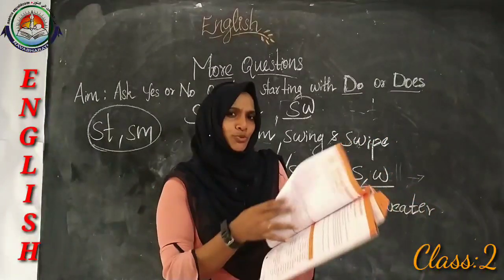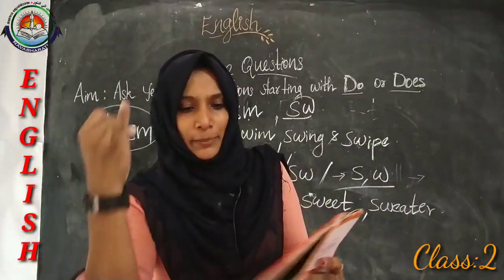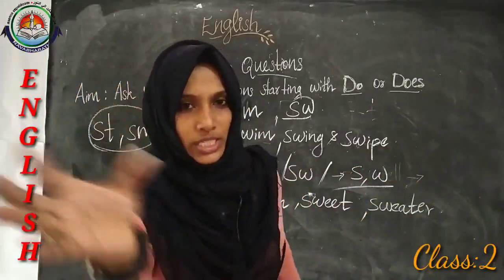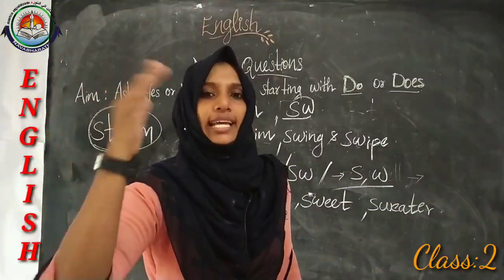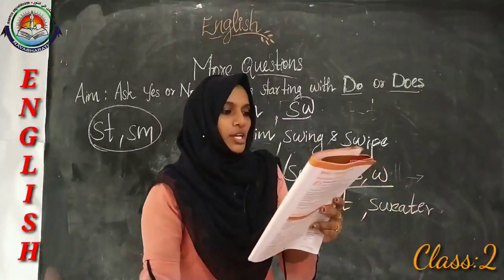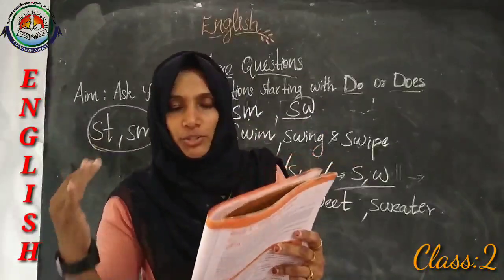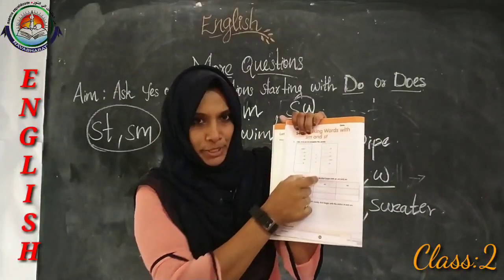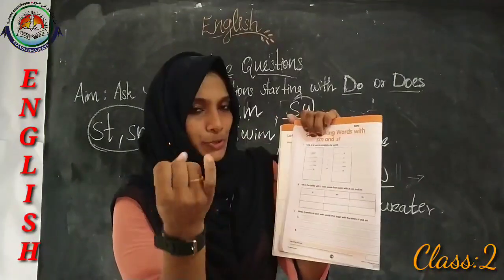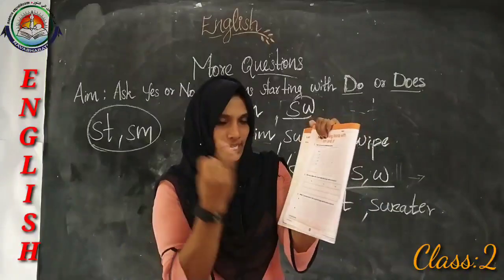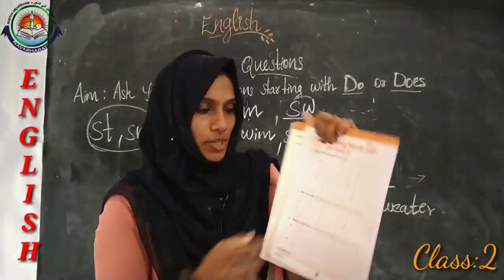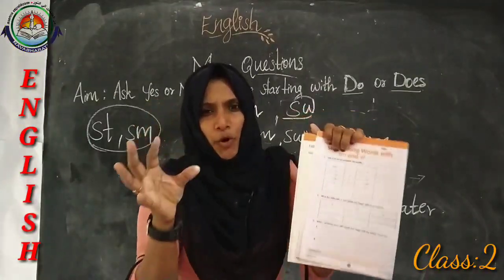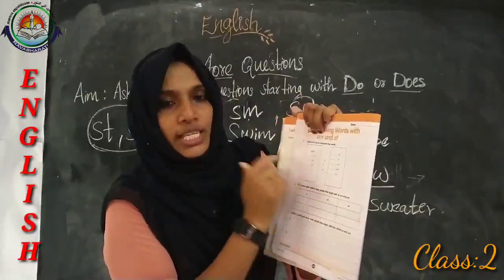Okay, then let's move to the new blends, that is, making words with SM, ST and SW. Use ST or SM to complete the words. Here, two boxes are there, and in the middle of this box, two blends are given. The blends are ST or SM. So you have to use whichever is proper, whichever matches with the word.